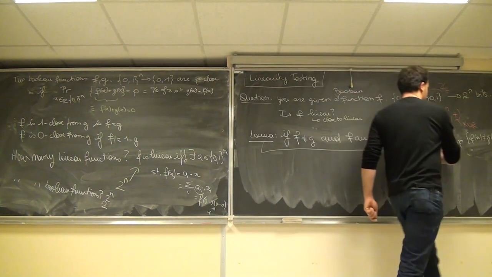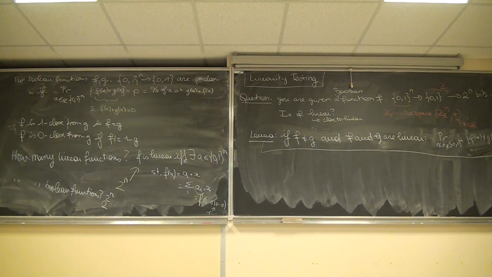They differ on at least half of the inputs. Why is it so?